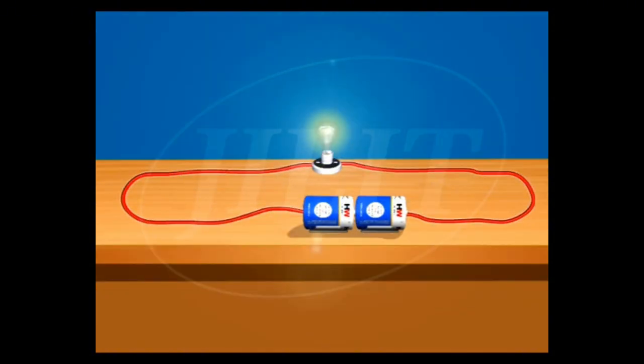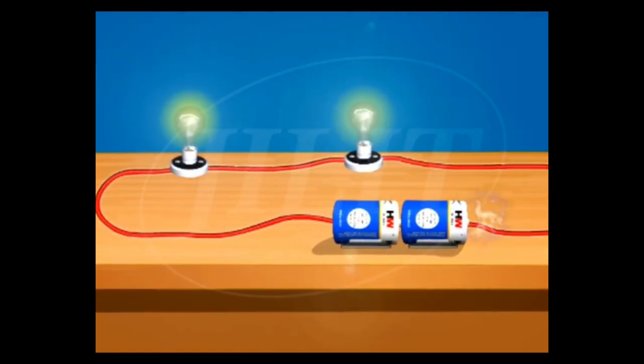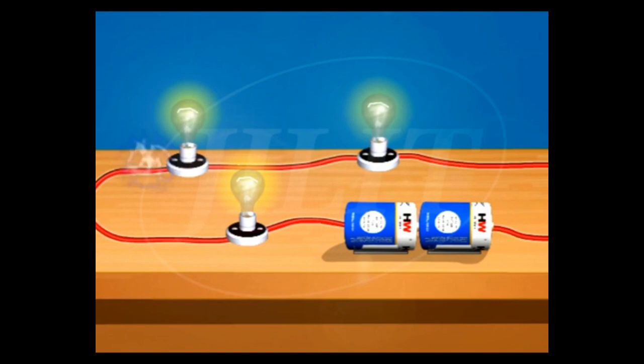For a single bulb, there is some resistance and the corresponding current and brightness. The more bulbs in the same path, the more the resistance. Thus, the current in the circuit goes down, thereby reducing the brightness of the bulb.